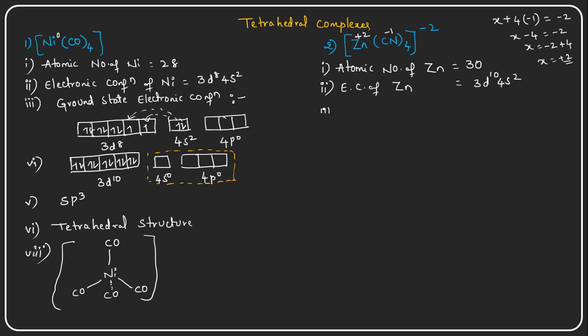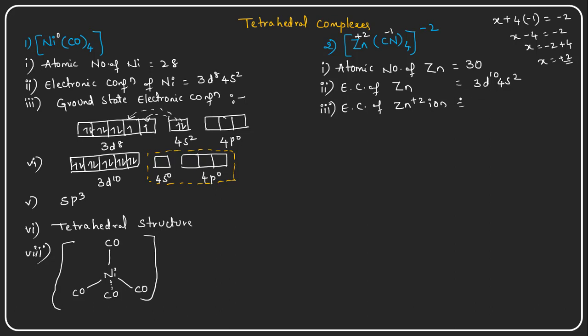And what is the third point now? We need to write the electronic configuration of the zinc +2 ion, because this ion is present in this particular complex, and this point is more important here.